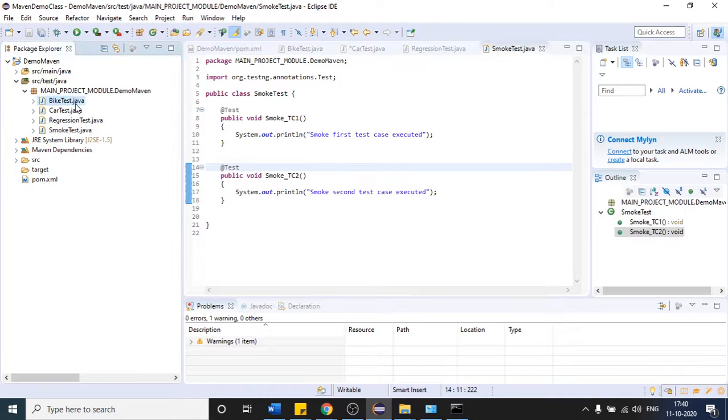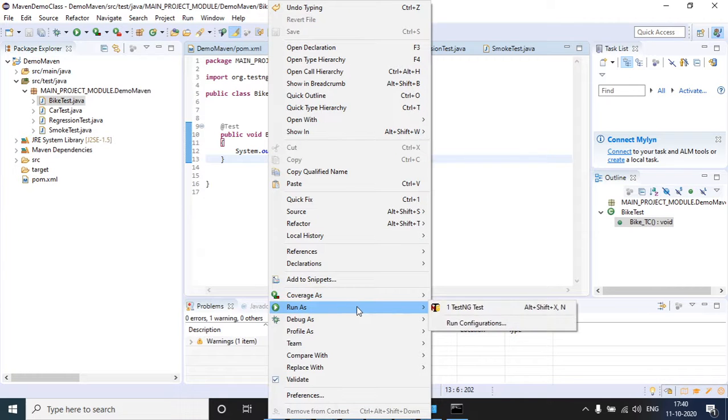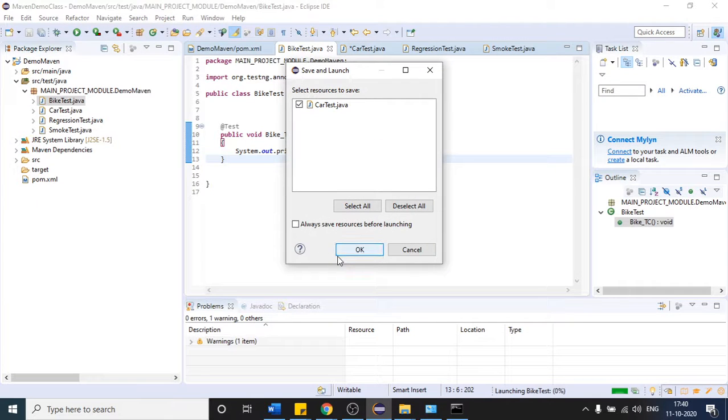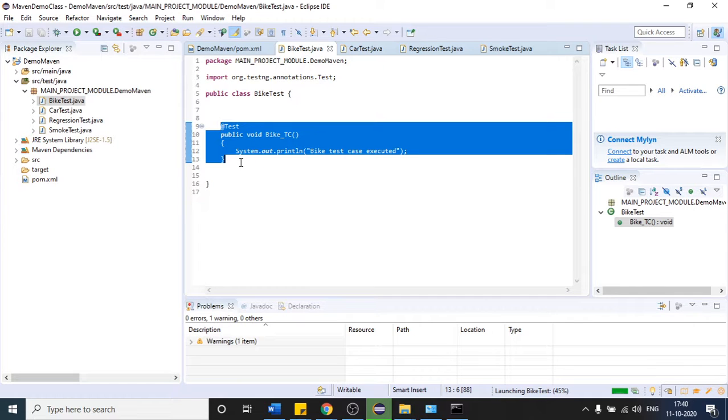So likewise, if you want to use testng, right click, run as. You can see you are going to get this inside Maven, right? So just click this and it will run this file for you. So we can easily use testng feature inside Maven. This is one powerful feature of Maven.